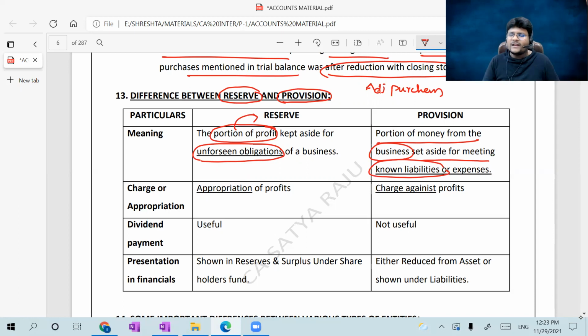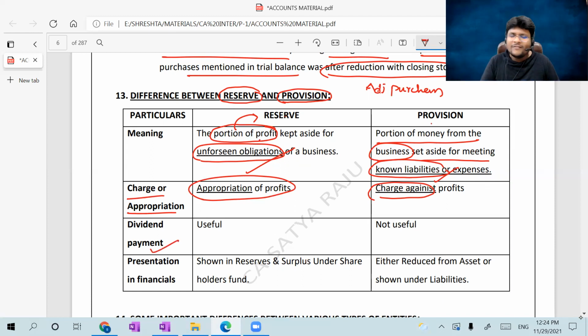So the main difference between reserve and provision is, sir, reserve is for unforeseen obligations, provision is for known liabilities. Reserve is from a portion of the profit, provision is whether you derived profit or loss, anything. That's why on charge or appropriation, reserve is an appropriation of profits. Appropriation means if profits are available, then we can create a reserve. Provision means a charge against profit. Whether you derived profit or loss, I don't mind, I can create a provision.